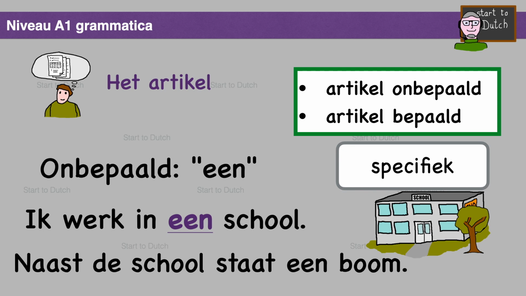Naast de school. We are talking about a tree standing next to a specific school. If I would use indefinite article, er staat een boom naast een school, that would mean that any or every school has a tree next to it. So I say, naast de school staat een boom.